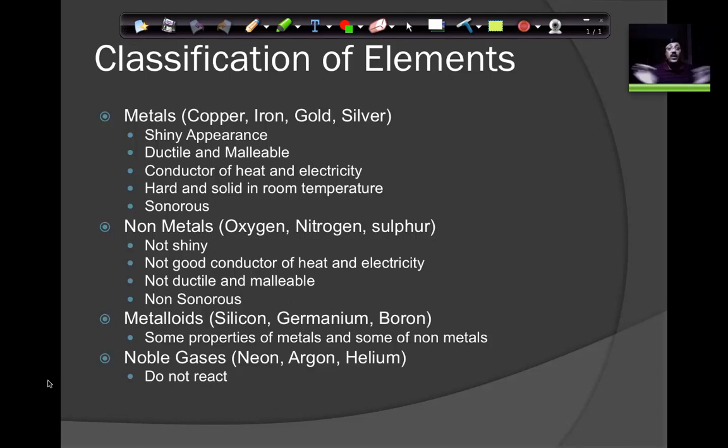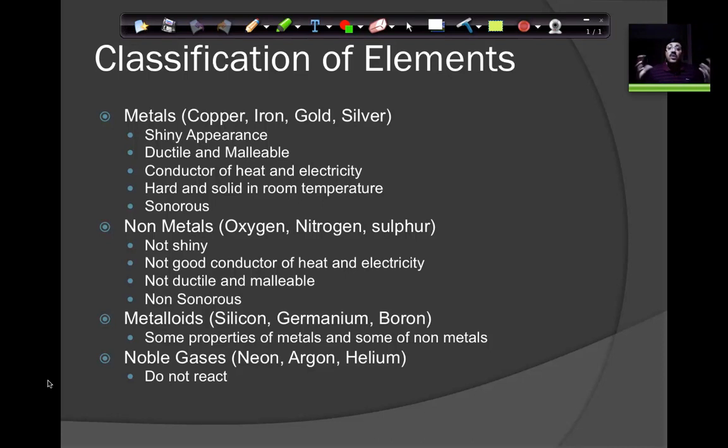Why? Copper is a very good conductor of electricity. Similarly, a good conductor of heat. I'm sure that you will discuss that in the heat chapter in physics, right? And you found that these metals are very good conductors of heat. So that is why most of the cooking vessels are made using metals like copper or iron or steel. Steel is actually a form of iron.